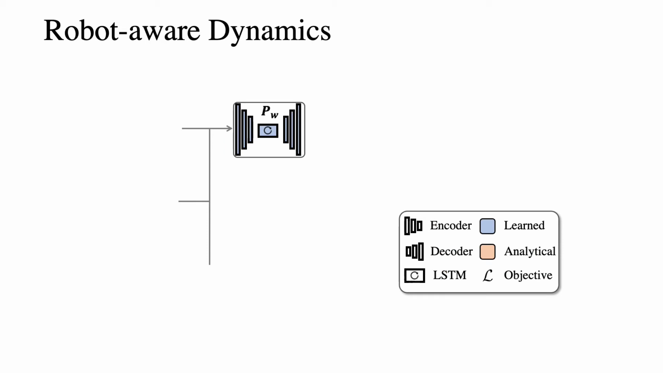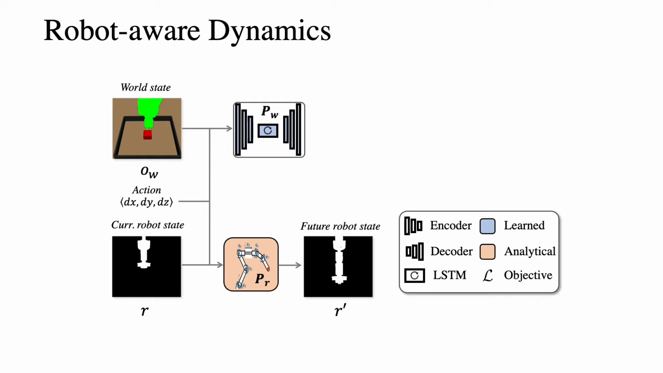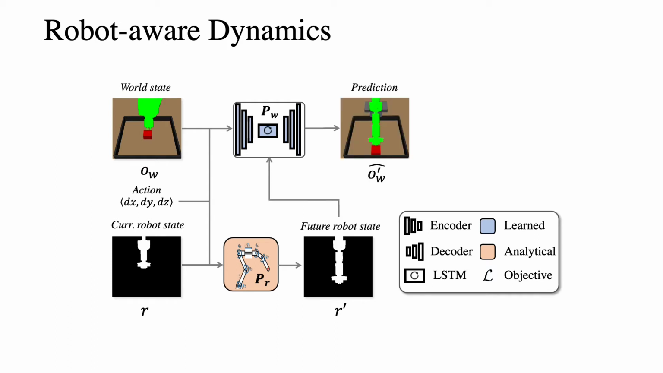Let's take a closer look at the robot-aware dynamics model architecture. First, we feed in the image with the robot masked out, the action, and the robot state to the world model. Note that we feed in the robot mask as a spatial representation of the robot state to the world model. Because we have access to the robot dynamics model, we can also compute the future robot state and feed that into the world model as well. The world model then outputs the future image. We train the world model with the world loss, which only measures the error over the world region.